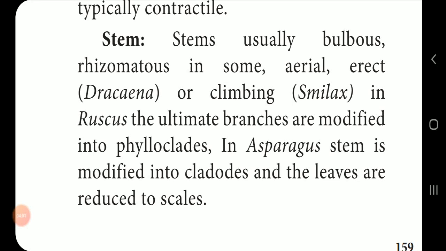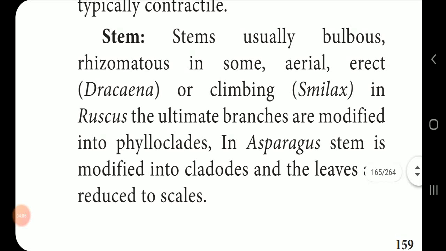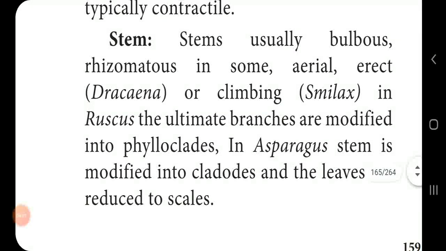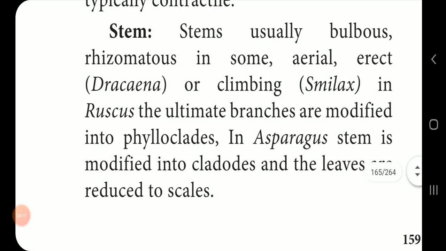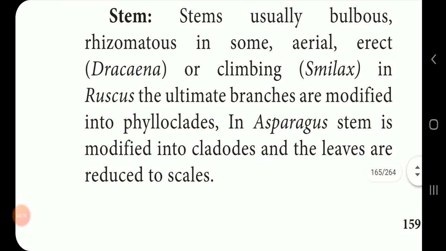In some plants the stem is aerial and erect, for example Dracaena. In some plants the stem is climbing, as we can observe in Smilax. In Ruscus, the branches are modified into phylloclades. In asparagus, the stem is modified into cladodes and the leaves are reduced into scales. All these we can observe in this family.